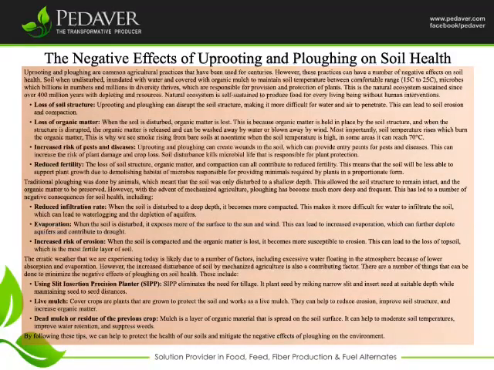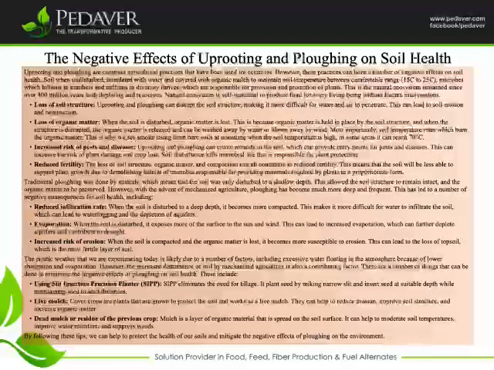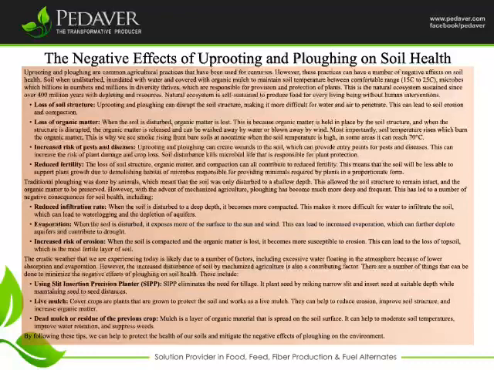The erratic weather that we are experiencing today is likely due to a number of factors, including excessive water floating in the atmosphere because of lower absorption and evaporation. However, the increased disturbance of soil by mechanized agriculture is also a contributing factor.